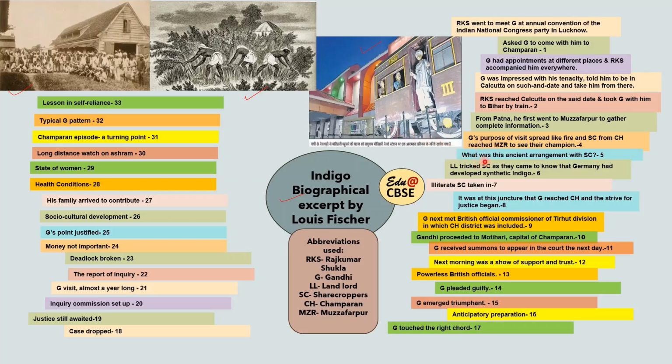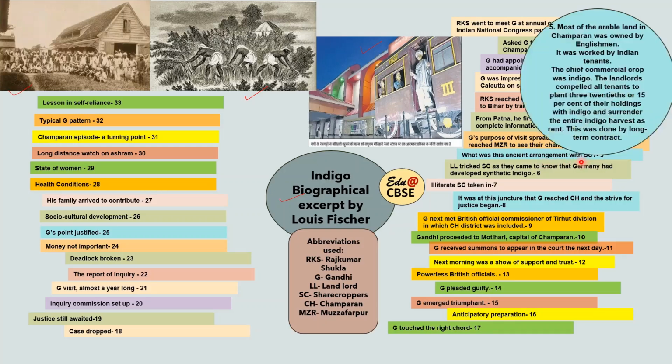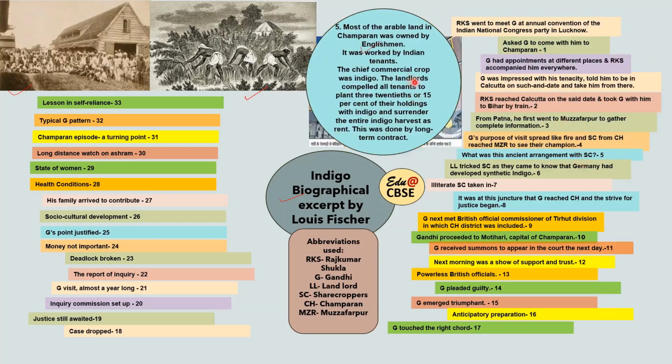Now, what was the ancient arrangement with sharecroppers? What was this injustice? Most of the arable land in Champaran was owned by Englishmen. It was worked by Indian tenants. So the land belonged to the English, the Britishers, and Indian workers were working on that land as tenants, like kiraidars. The chief commercial crop was indigo.